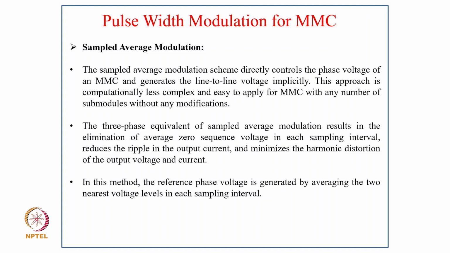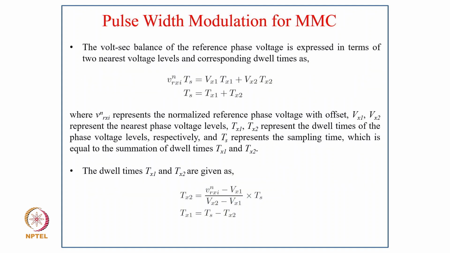In this method, the reference phase voltage is generated by averaging the two nearest voltage levels in each sampling interval. The typical volt-second balance of the reference voltage is expressed in terms of the two nearest voltage levels and the corresponding dwell times as V_Rxi_n times Ts equals Vx1 times Tx1 plus Vx2 times Tx2, where Ts is Tx1 plus Tx2.